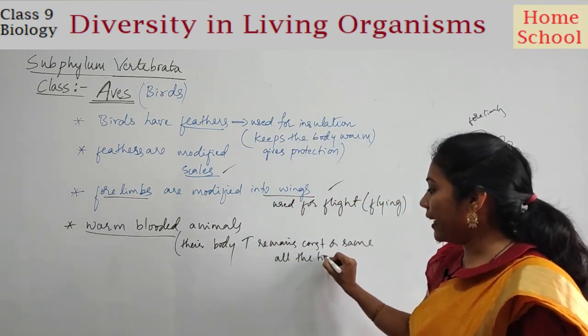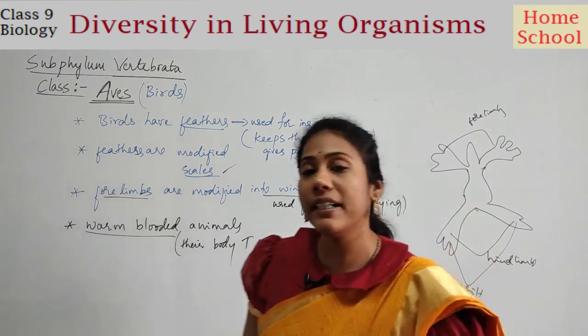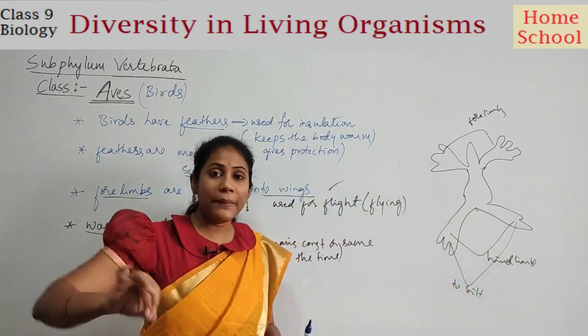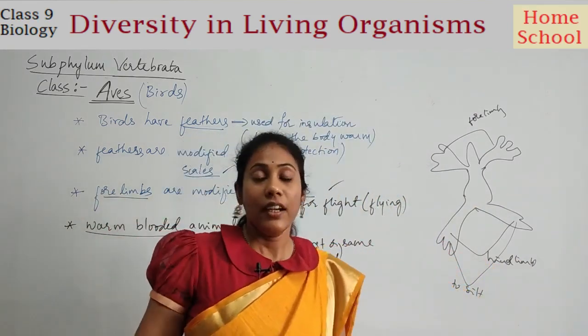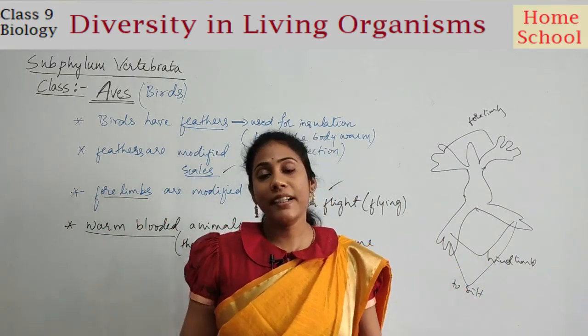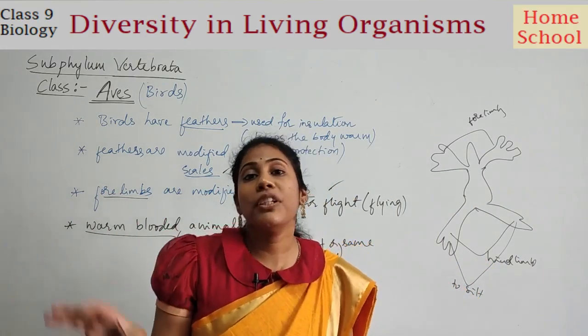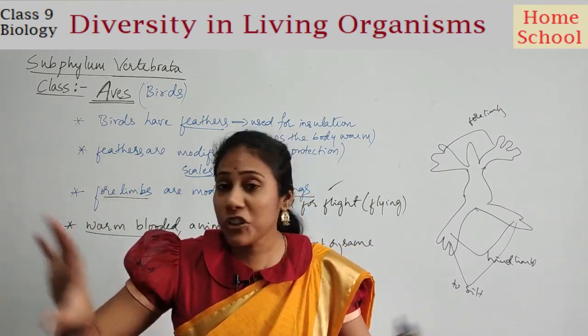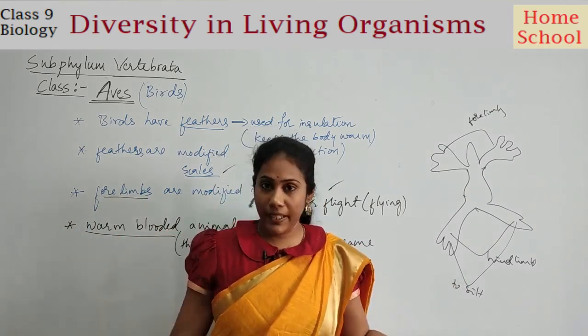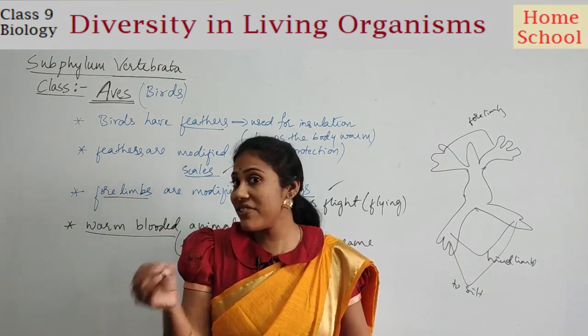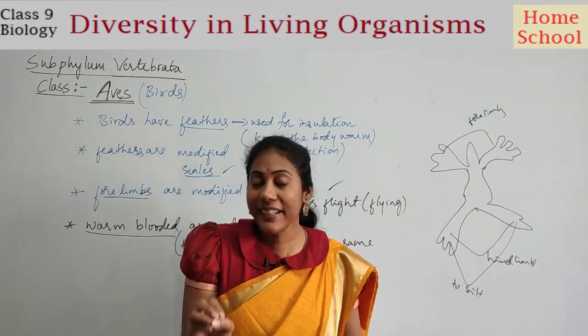Whatever may be the environmental condition, if the climate is hot or cold, whatever. So in all climatic conditions, in all environmental conditions, the body temperature remains the same. It will not change according to the temperature. That you have seen in cold-blooded animals, right?